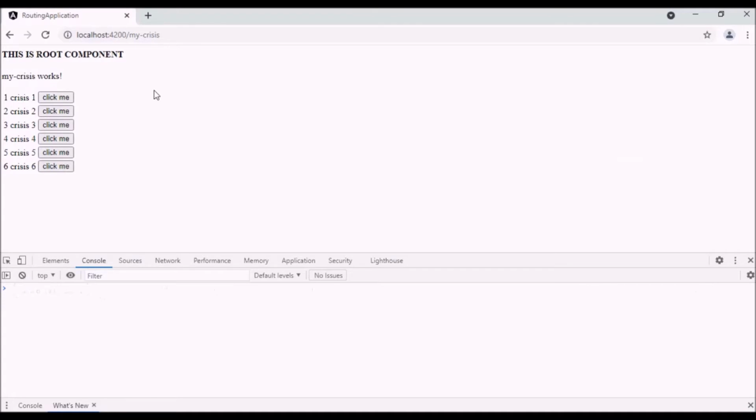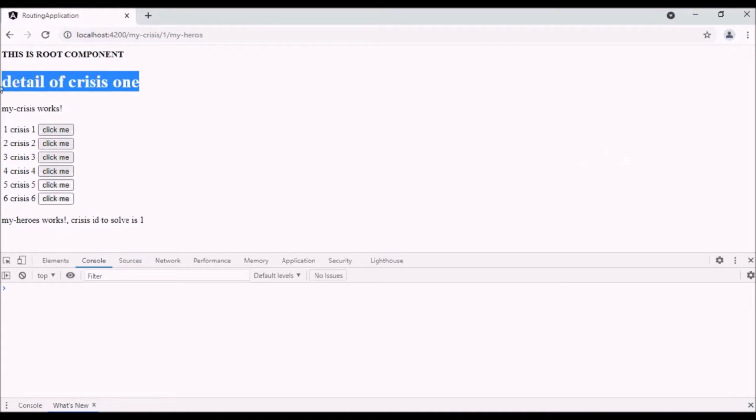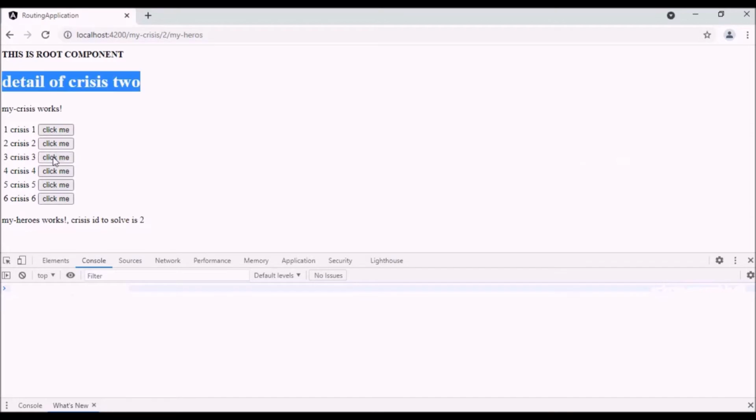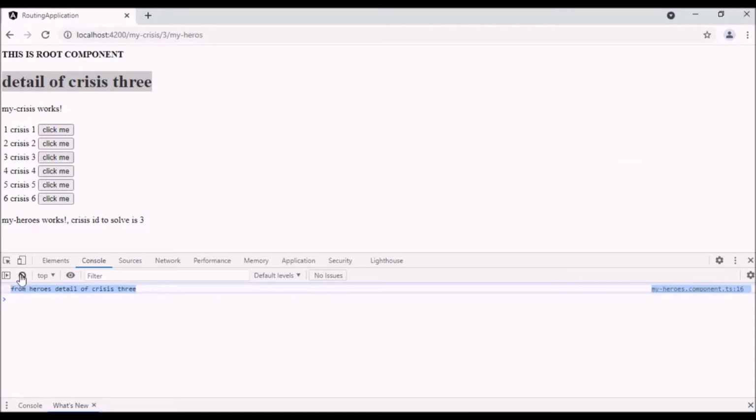In the Chrome, when I click on the first record, I can see the detail of crisis 1 is getting displayed in the root component, but it is not getting subscribed in the hero component. On further clicks, I can see the values getting displayed both in the root component and in the heroes component. When I click on the crisis tree, I can see the detail present in the console log as well as in the root component. Similarly, it is happening for fourth record as well.